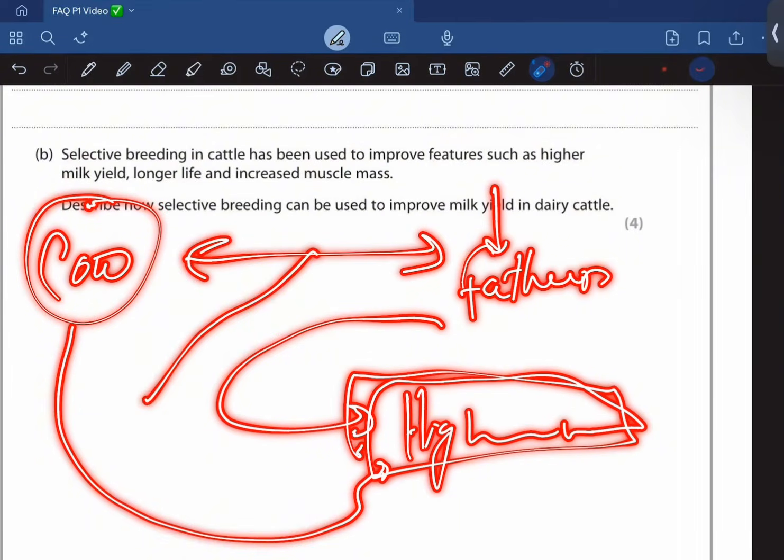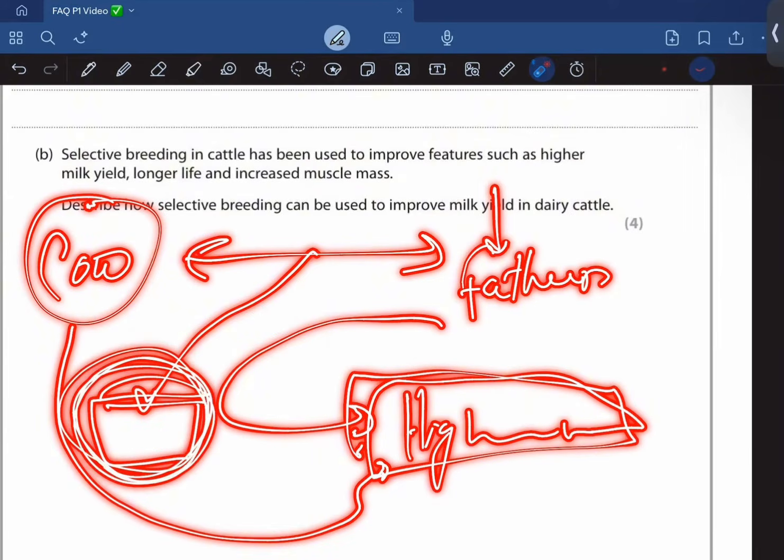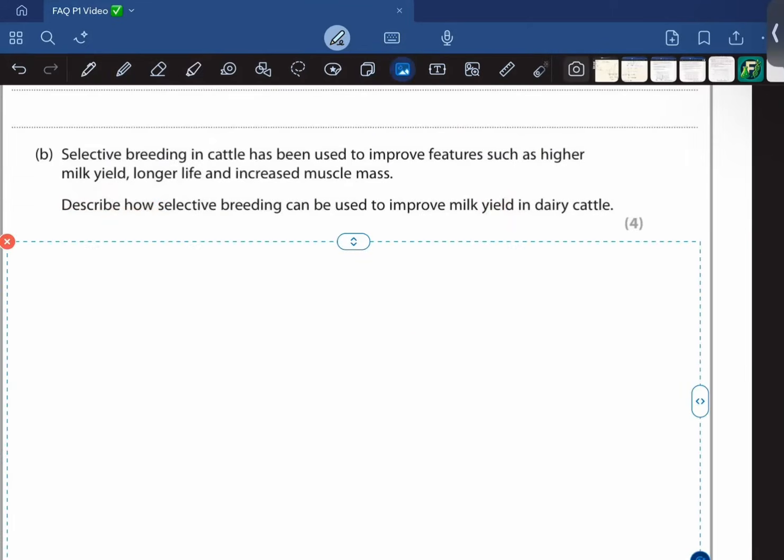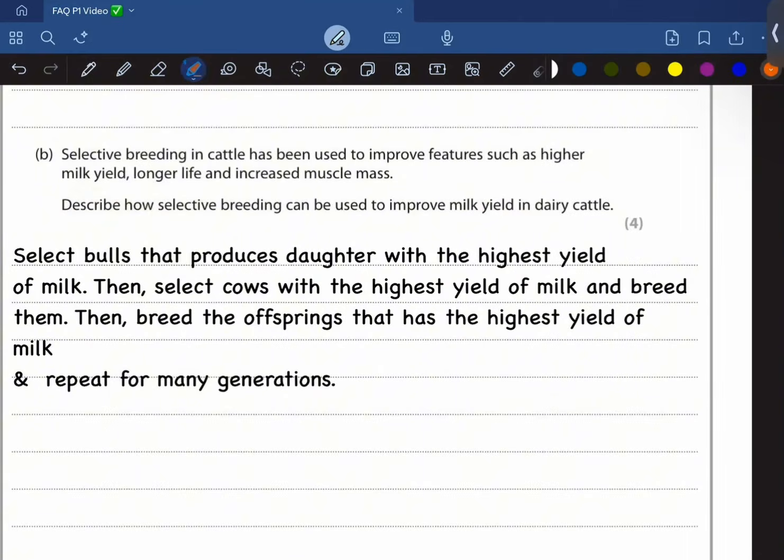You produce offspring, and you take the offspring that has the highest yield of milk, and you then crossbreed them. You breed the offspring, and yeah, you repeat this for generations. So that's what I've written. Select bulls that produce daughters with the highest yield of milk. Then select cows.